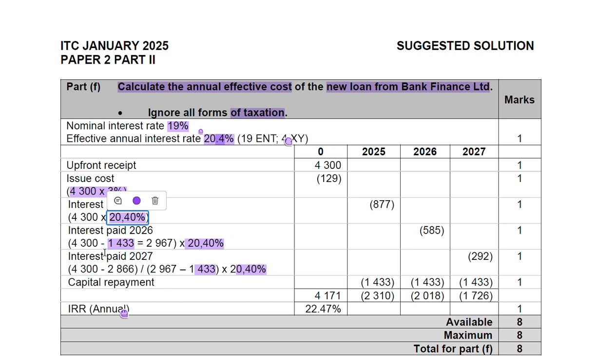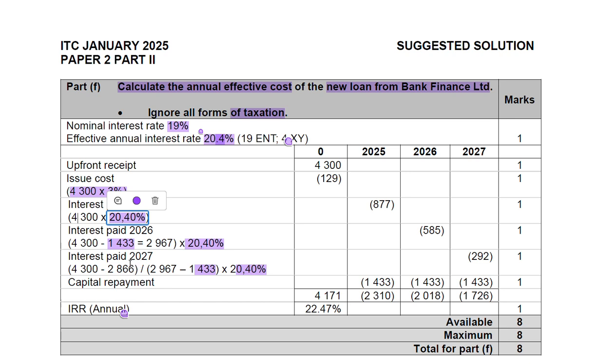So the second year, we take the full upfront amount, minus the annual repayment, and then times the effective annual interest rate, which we've already calculated. And you can see the interest expense is now reducing. Why is it reducing? Because there is a capital repayment that has been done already.